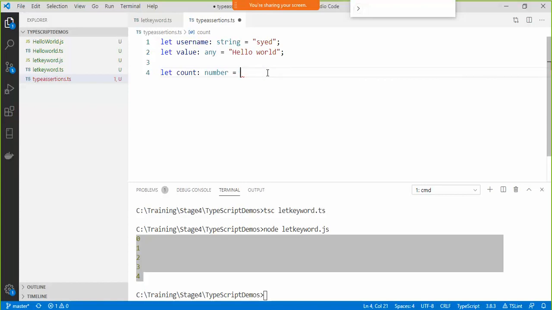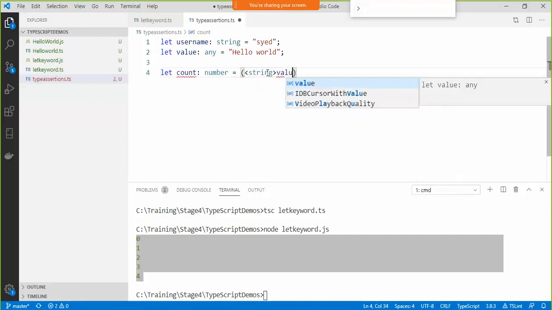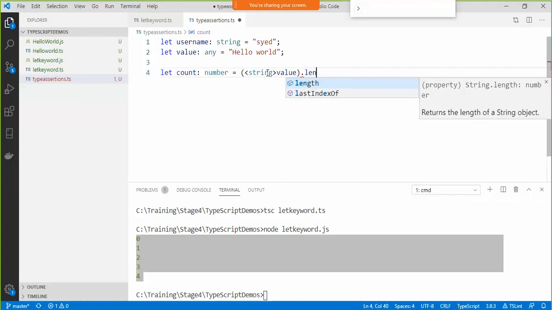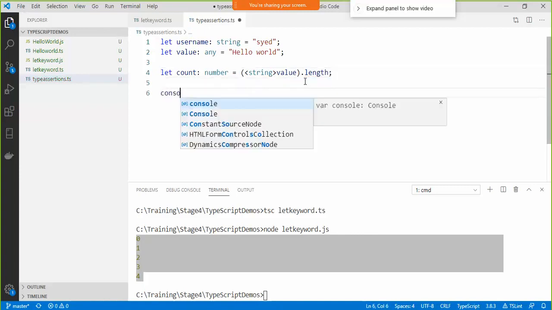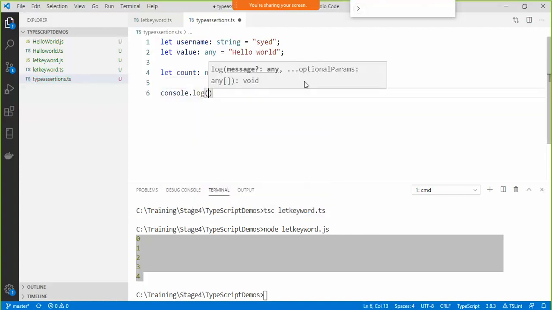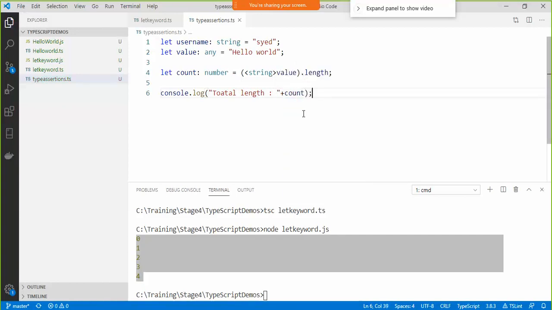So in order to work with that property, what I can do is type assertion. I'll say string value, and then here dot, I'm getting access to all the functions which are present inside string. So like this, I can say console.log total length plus.